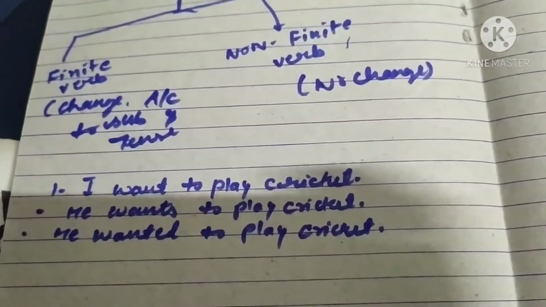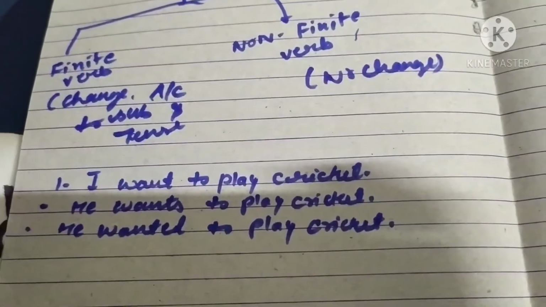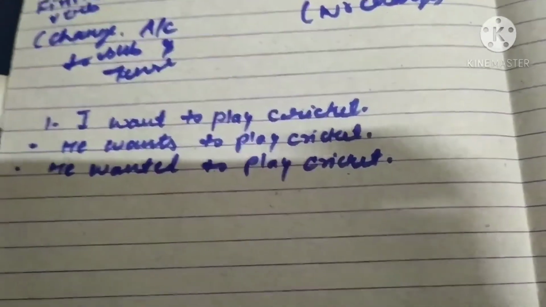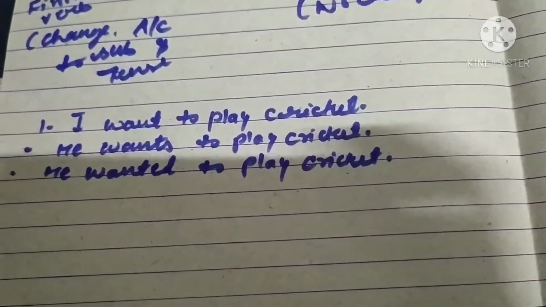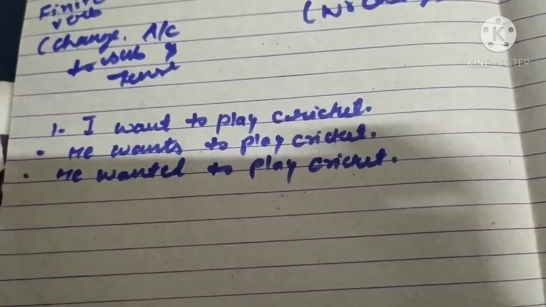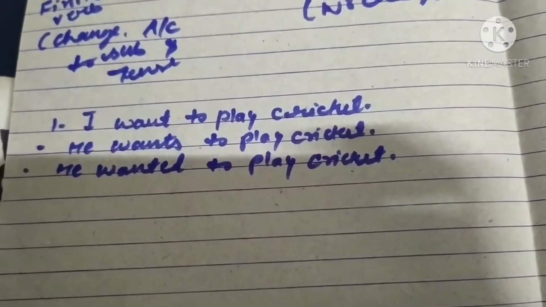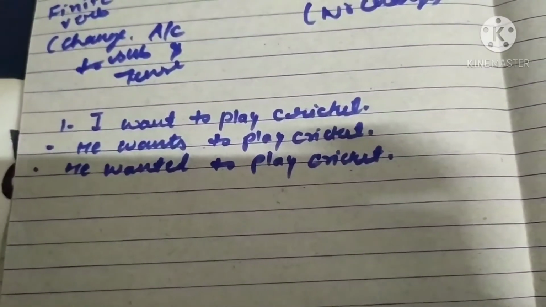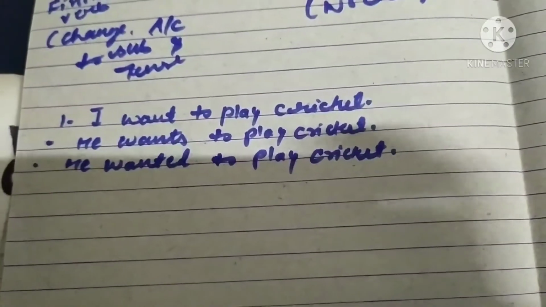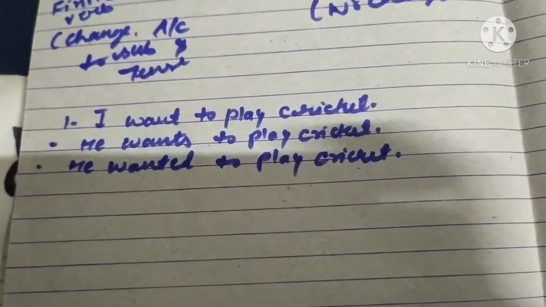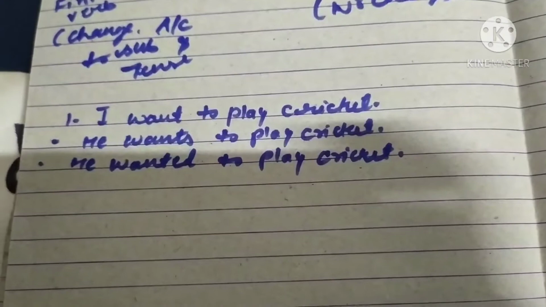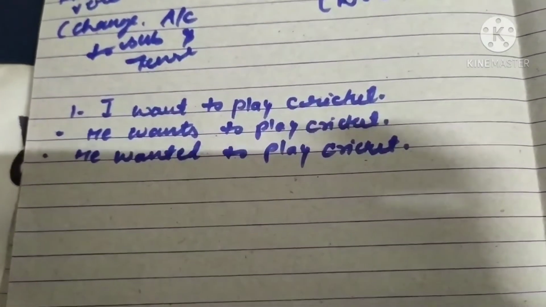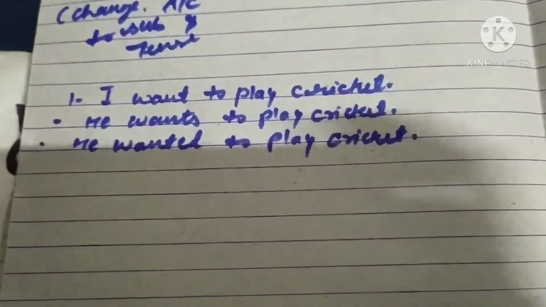Second one is non-finite verb. You can see here we also use a second verb, to play. When you see the first sentence, I want to play, it is a present tense sentence, so we use want with I. In the second, he wants to play, the form of the second verb is still to play.